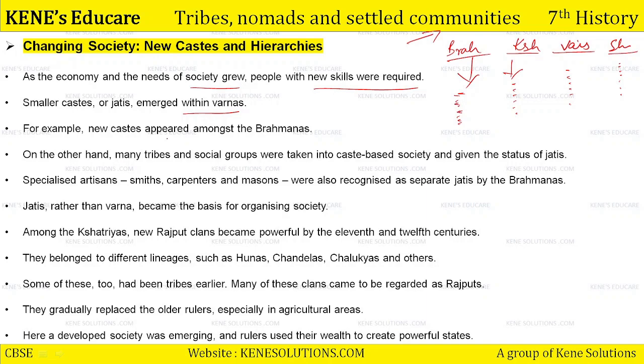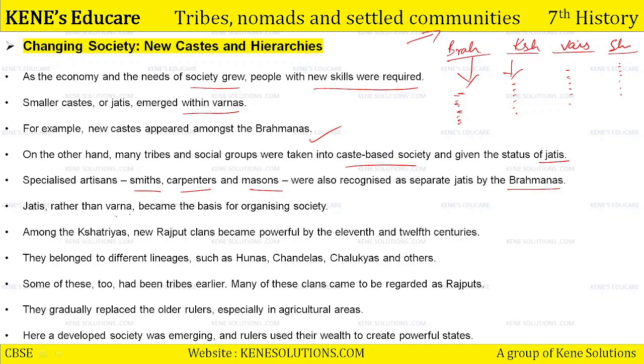For example, new castes appeared among the Brahmins. On the other hand, many tribes and social groups were taken into caste-based society and given the status of jatis. Now tribal people were also being included in the social group. So basically, these tribal people were getting influenced by the main traditional caste-based society. And the greater influence on these people was by the Brahmins only. Specialized artisans, smiths, carpenters, masons, were also recognized as separate jatis by the Brahmins.